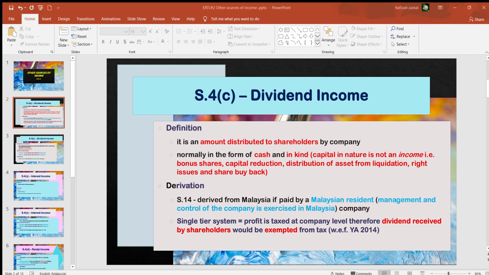If you can recall, earlier on I mentioned that whatever foreign source of income will be exempted. Sometimes you might invest in shares of a listed company in the United Kingdom, so you earn dividend. The money can be credited into your account in Malaysia, or maybe you have a bank account in the UK. Regardless of whether it is transmitted to a UK account or a Malaysian account, whatever dividend you receive is exempted. So in the computation, you have to indicate that the amount of money is exempted.